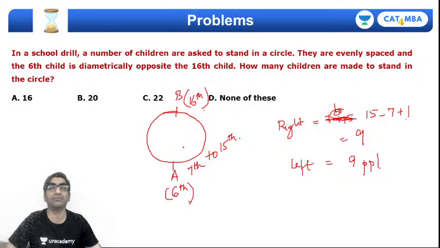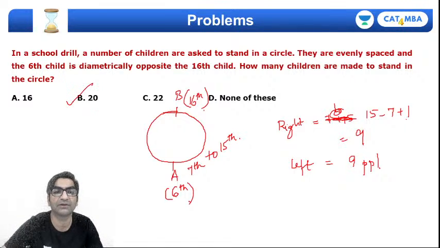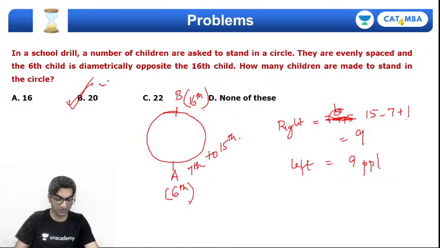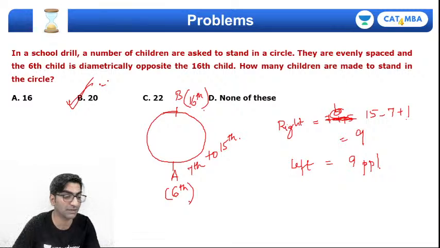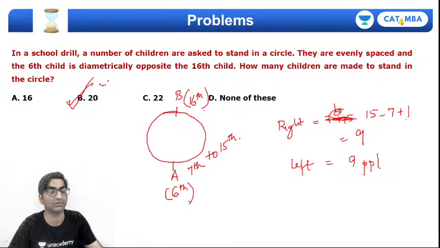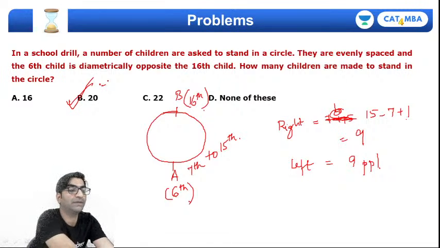Right? And so if you are 9 plus 9, 18, and then you know A and B themselves, there will be 20 people seated around this circle, right? Seated around the circular table, right? That's the way this will work out. Right? I hope that is clear.